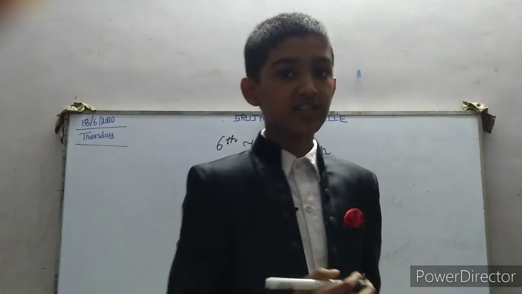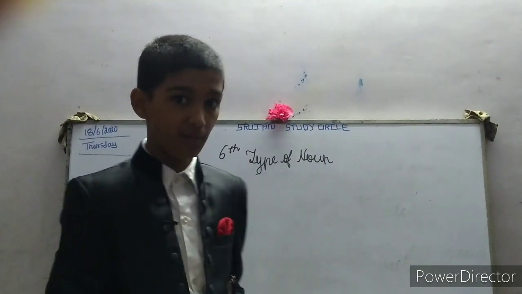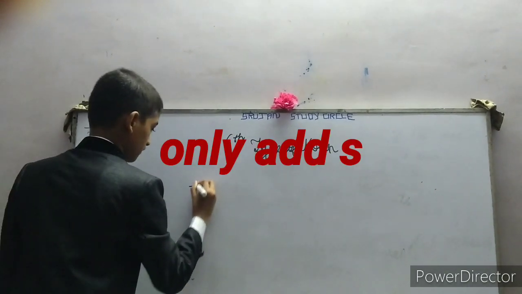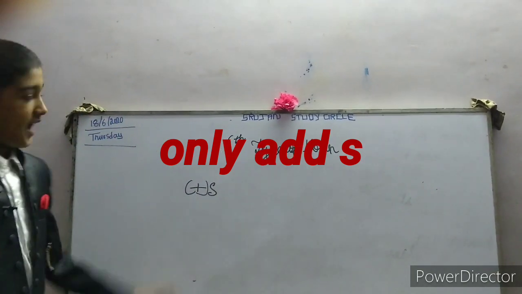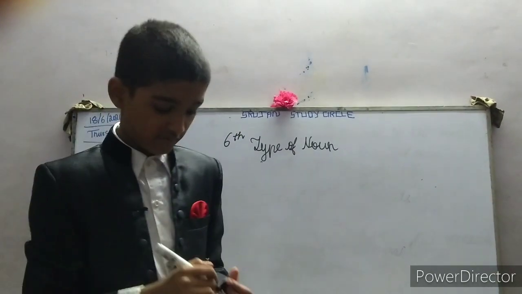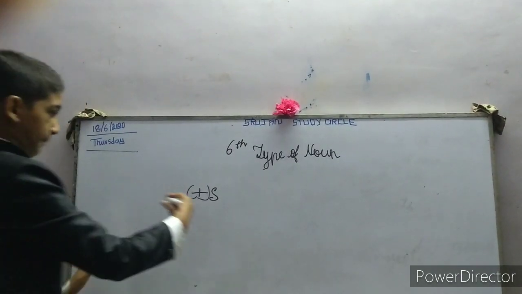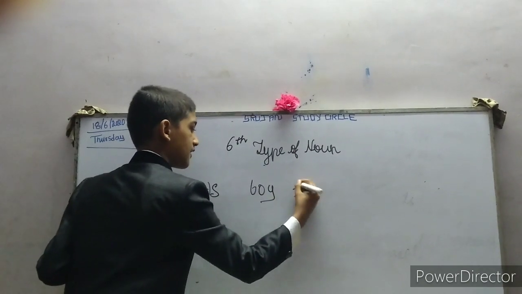In some situations, when the noun is in singular form, we have to convert it into plural form. We have to add only s. This is a symbol of addition. And s with the noun. For example, boy. We have to add s.